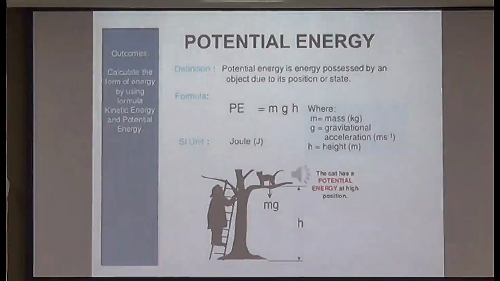Next is potential energy. Now potential energy, you all have the potential to do a lot of work. So potential energy means the energy possessed by an object due to its position or state. Now the cat of that lady has climbed up on the tree. It has gone up to a height h. So work done is F into S. Now what will be force? Mass into the acceleration due to gravity. So force is mg and the displacement is h. So potential energy will be equal to work done, mgh.